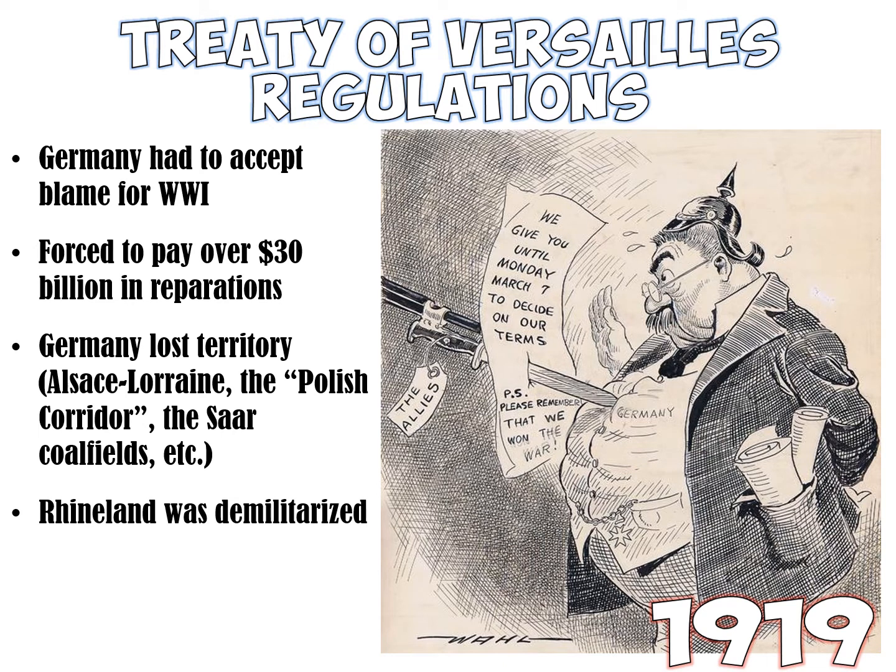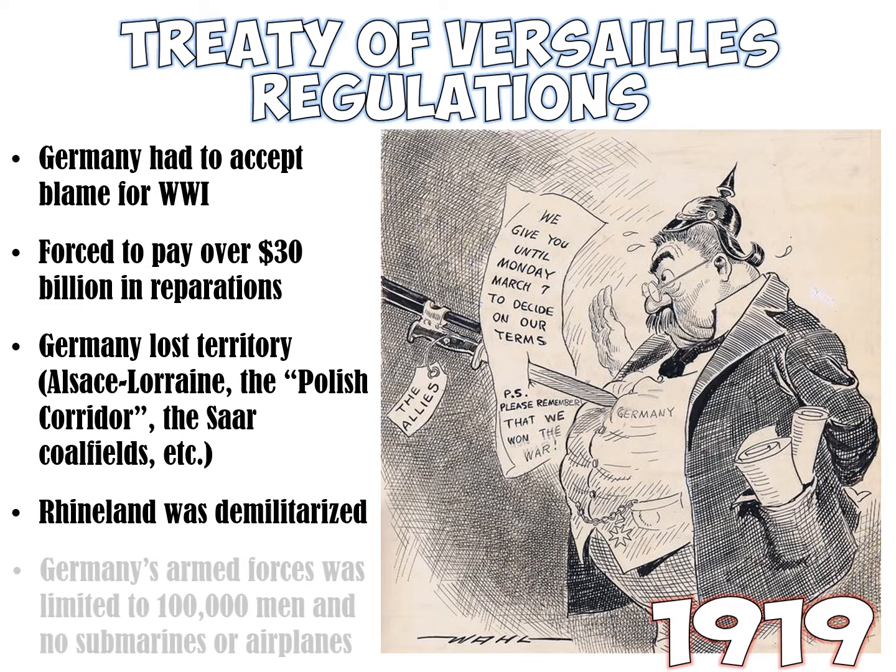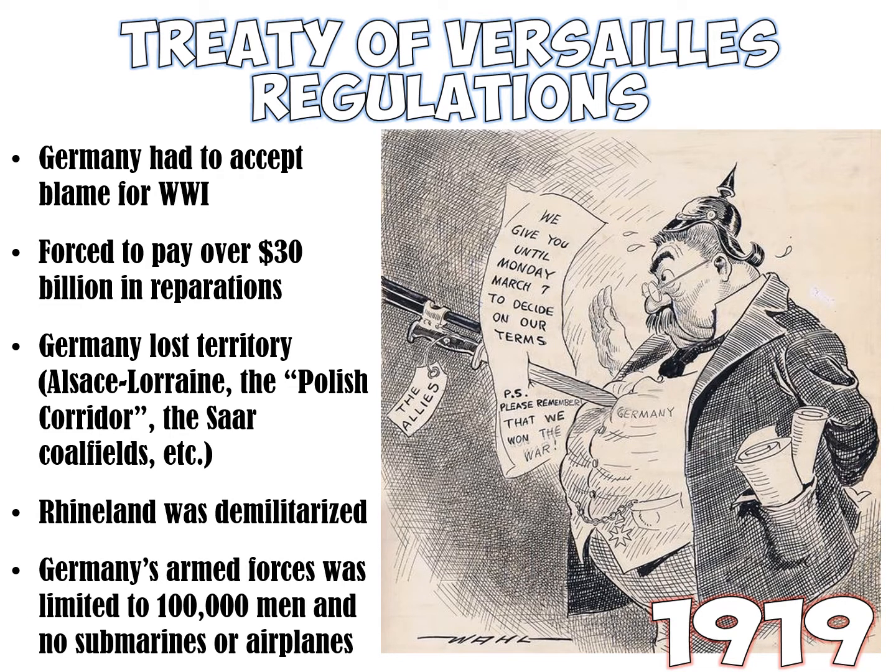The Rhineland was demilitarized, meaning that Germany was not allowed to have a big army. They could only have a certain amount of people in their army, and this is really important for what we're going to talk about later. So Germany's armed forces was limited to only having 100,000 men in their army. They could not have any more than 100,000 men. That is nothing. In battles, hundreds of thousands of men would die, okay?